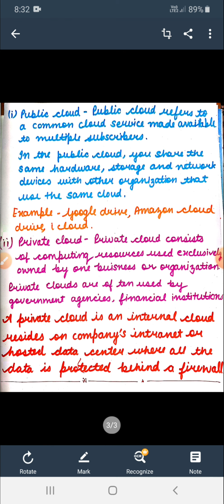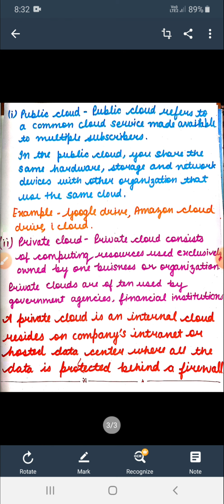A private cloud consists of computing resources used exclusively by one business or organization. In a private cloud, the services and infrastructure are always maintained on a private network, and the hardware and software are dedicated to a particular organization.